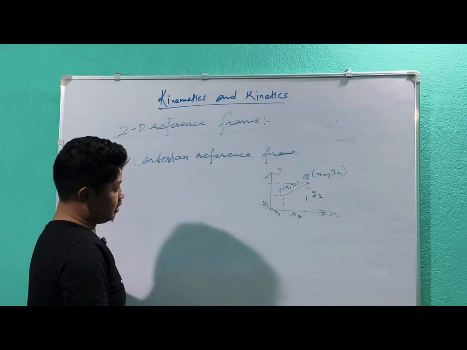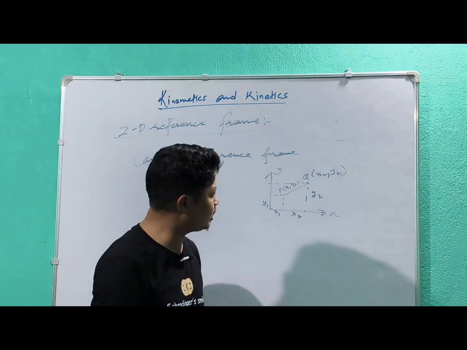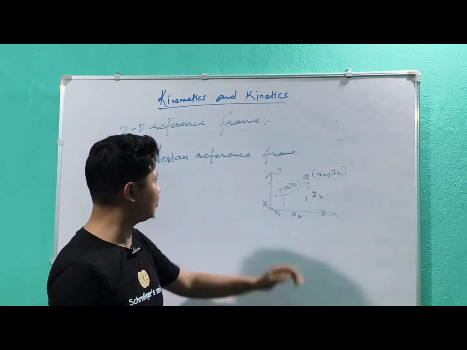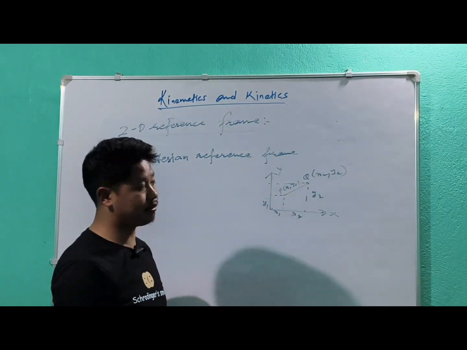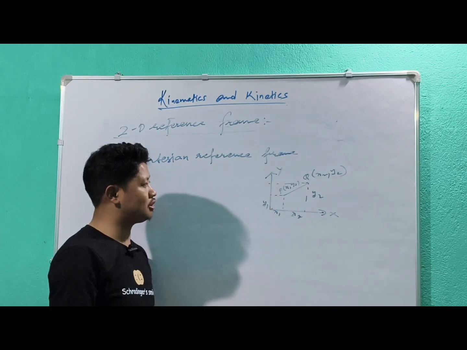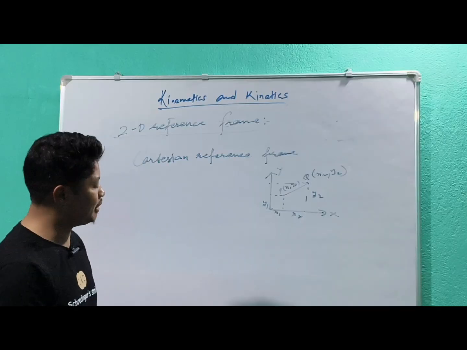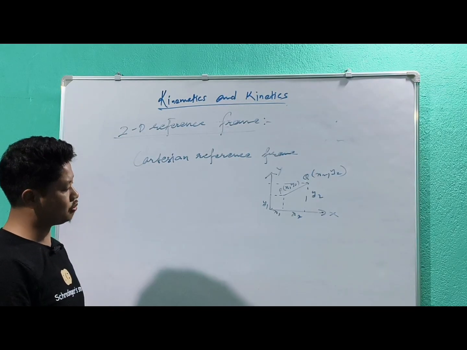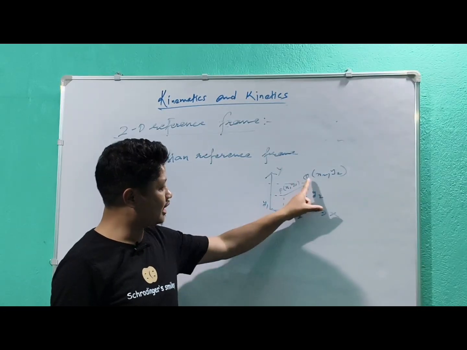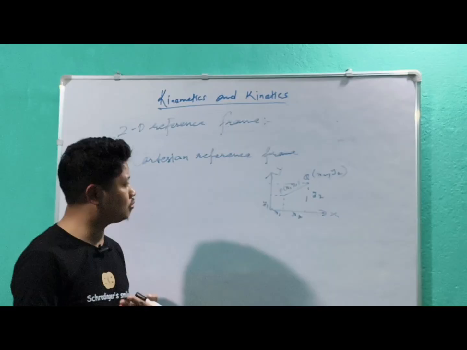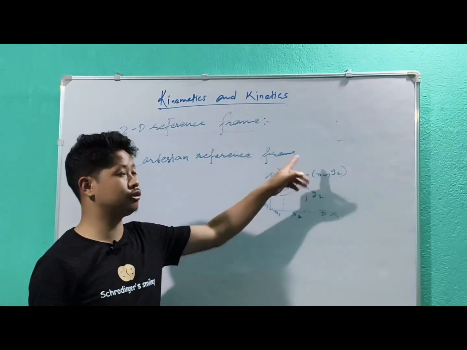So if you are in the 2D reference frame, like in the xy frame, this type of coordinate is given by the Cartesian reference frame. This xy frame is normally called the Cartesian reference frame. The main thing is how to find the distance of the object. The object was first at point P, and after some time it changed its position from P to Q. So we have to find the distance it covered from P to Q.